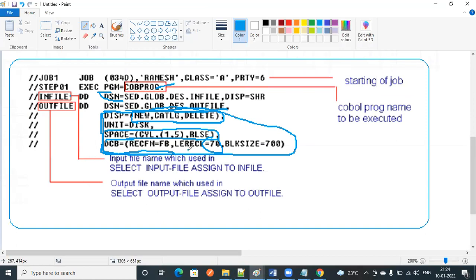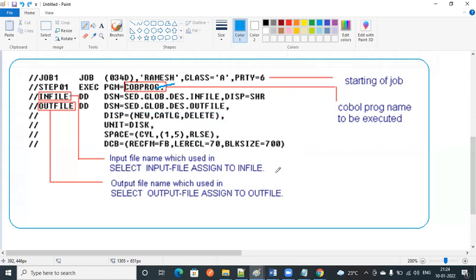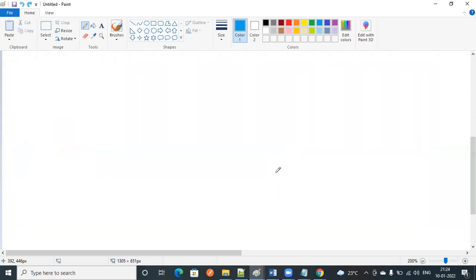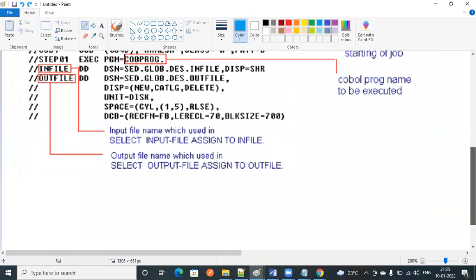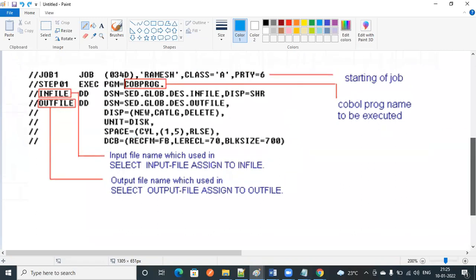This is about record length and record format. There are some record formats, like how we have PDF, doc and Excel. The same way we have record formats like FB and VB. So if you remember this one JCL, then you can easily write how many steps are required and how many JCLs you want in real time. Again, I'm going to explain.